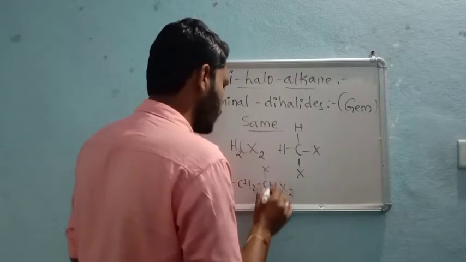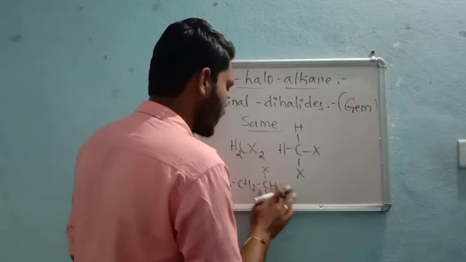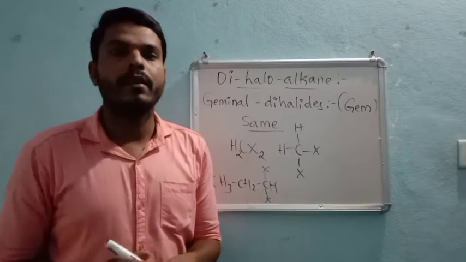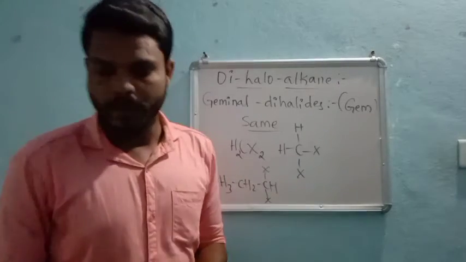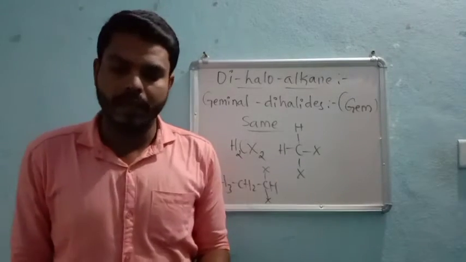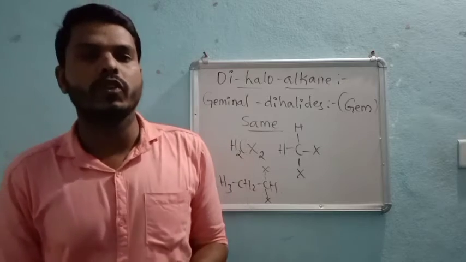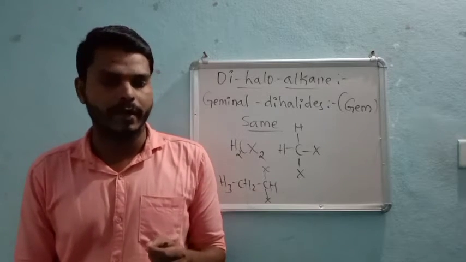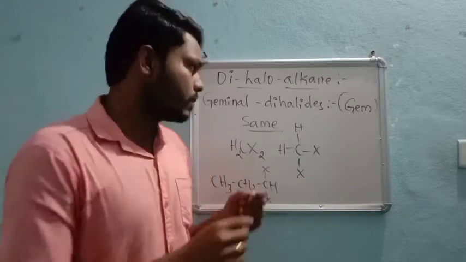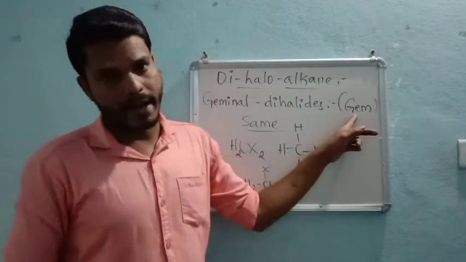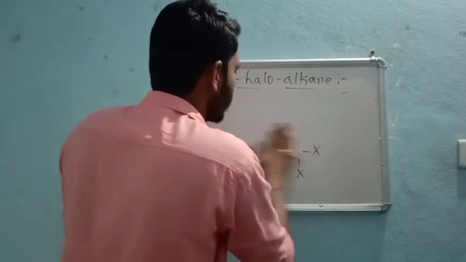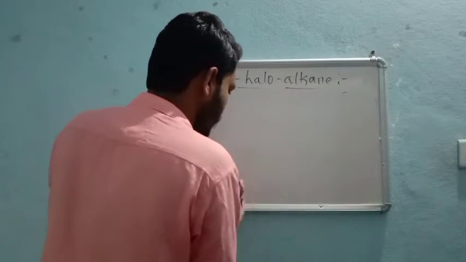That means both the halogen groups are attached to the same carbon atom, then those are called geminal dihalides, right? So geminal dihalides are nothing but what? If both the halogens are attached to the same carbon atom, then such dihalides are called geminal or gem dihalides, right? And one more thing is vicinal or vic dihalides, right?